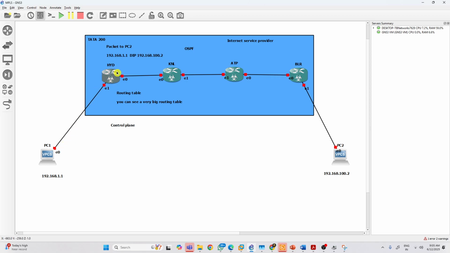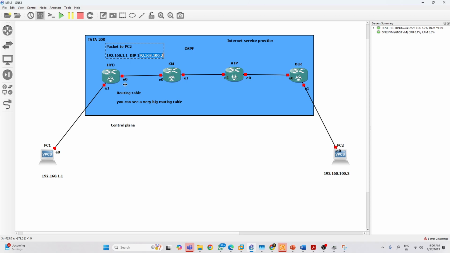When the packet is received on the Hyderabad router, it will check the destination IP address in the routing table. Do I have a network for this? Is this network there in my routing table or not? It will check it. Since it's a very big service provider, the routing table of this Hyderabad router is very big, with 2 lakh routes. Within 2 lakh routes, I need to check whether it is there or not. This is called the route lookup process. Route lookup means it is checking the destination IP in the routing table.